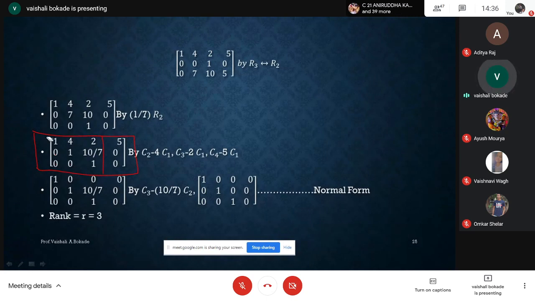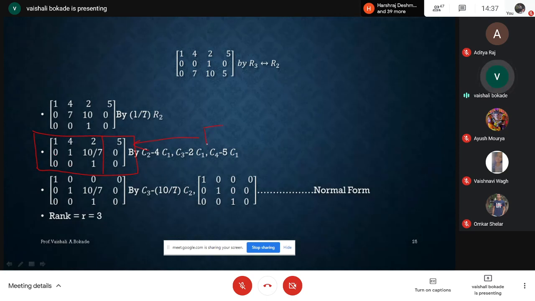Here all the diagonal entries are 1, and below that, the entries are 0. So all the diagonal entries are 1, and below that the non-diagonal entries are 0. I'm not having any zero row here. As I'm not having any zero row, I'm still getting this matrix in echelon form.